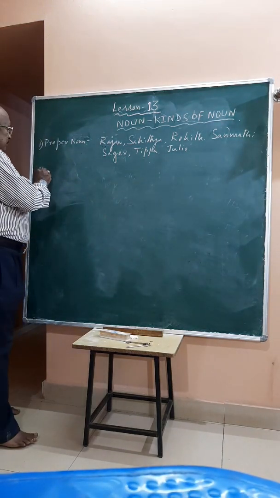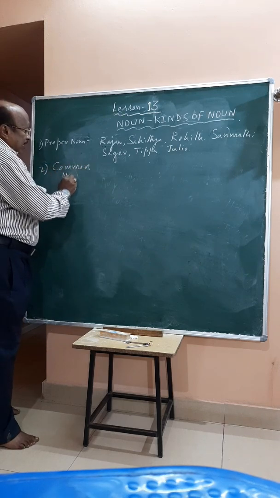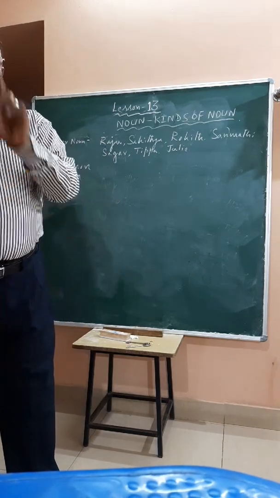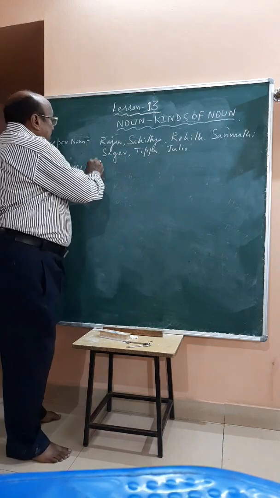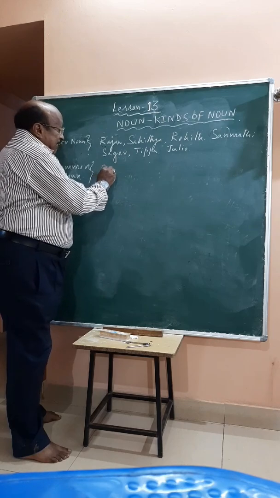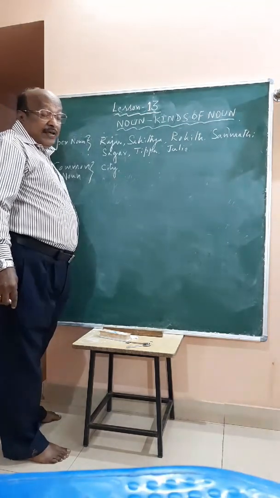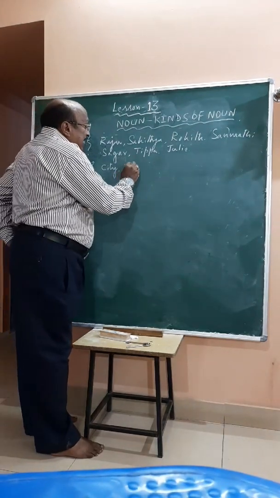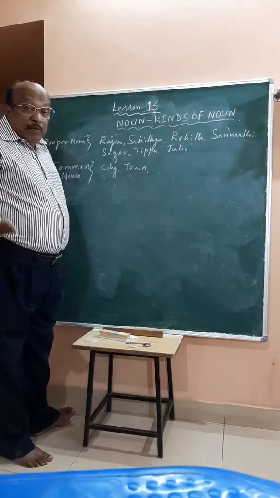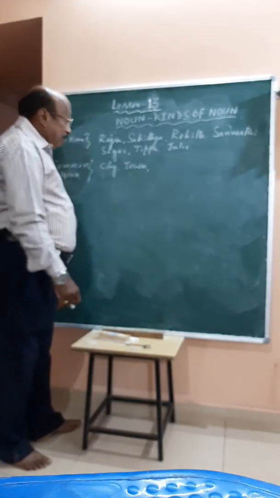Next, the second one, common noun. Commonly used noun which does not point out any particular person is called as common noun. Take for example, city. City, any city it may be. It may be Bangalore, it may be Calcutta, it may be Delhi, or it may be Madras. Town, any town. It may be Tirthahalli, it may be Shikaripura, it may be Soraba, anything.